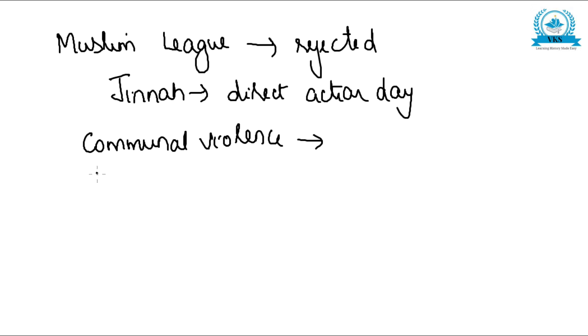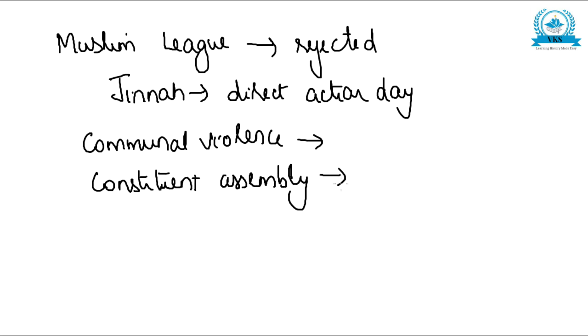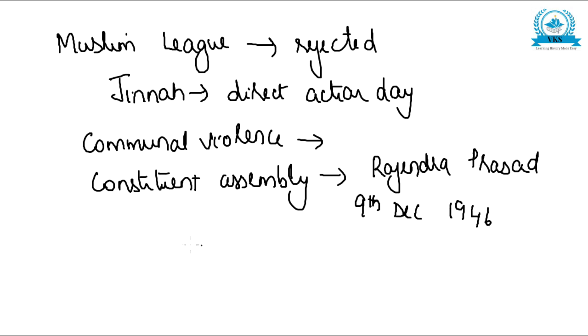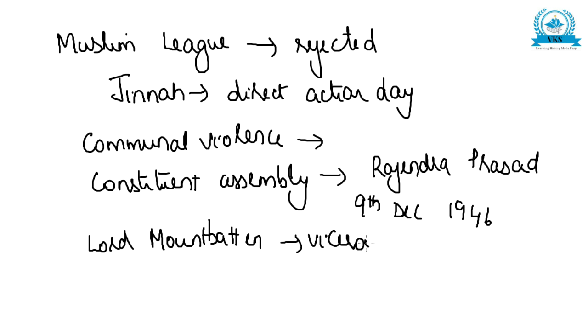Now at that time, a constituent assembly was established, as agreed. The constituent assembly was established under the chairmanship of Rajendra Prasad on 9th December 1946. And here Lord Mountbatten became the Viceroy of India.